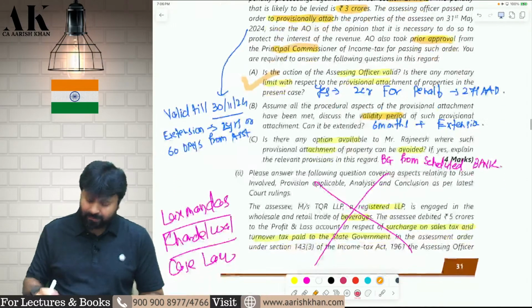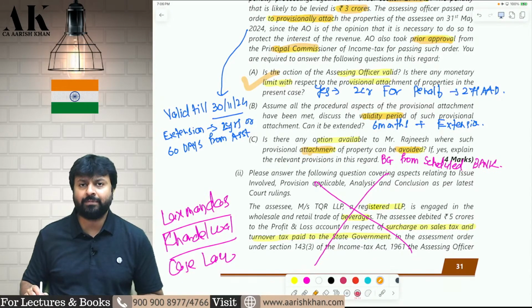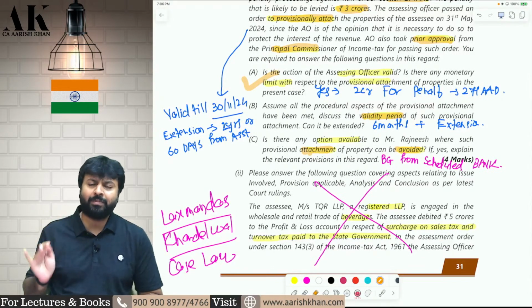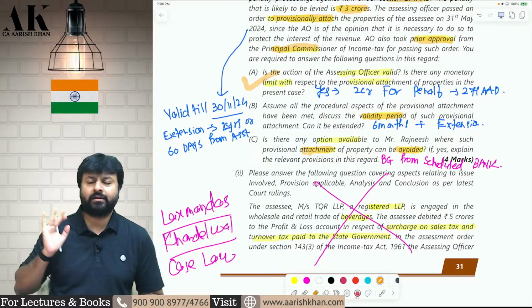Can I tell the department to avoid this? Can I tell the department that don't do provisional attachment? Yes, you can tell the department that don't do provisional attachment, release my property, only if you do one thing, that is give a bank guarantee to the department from a scheduled bank.